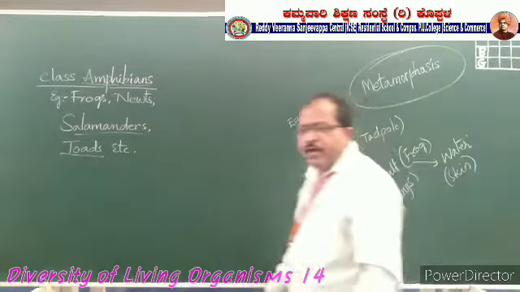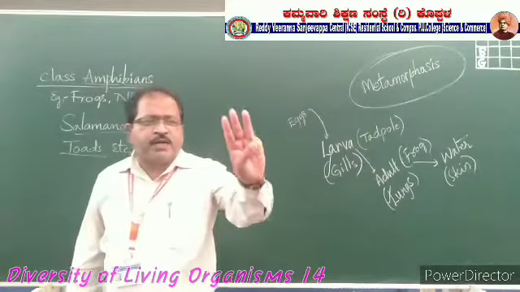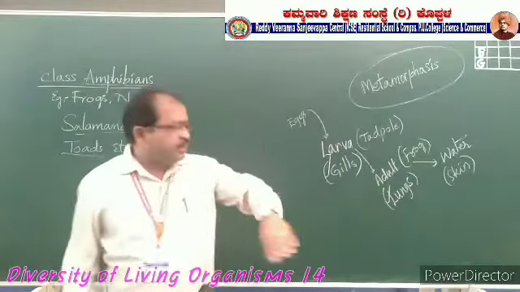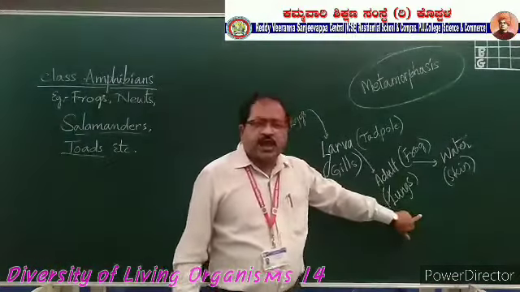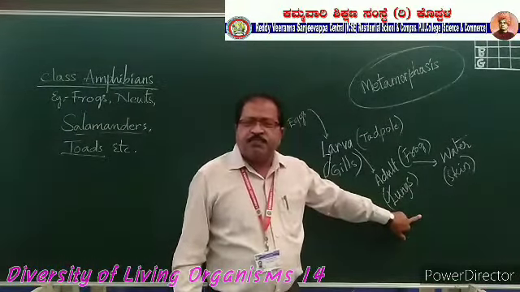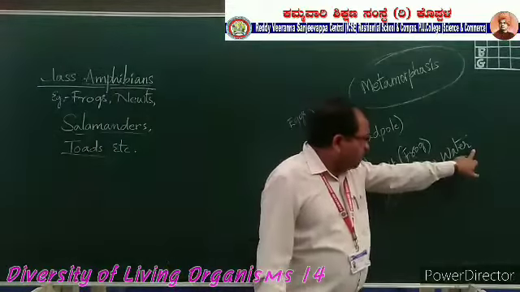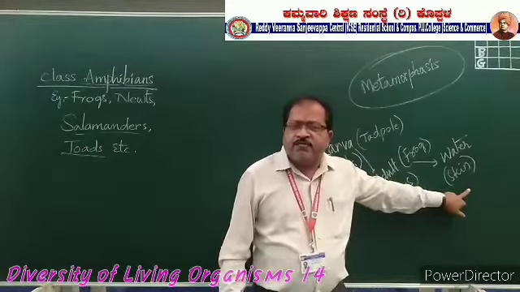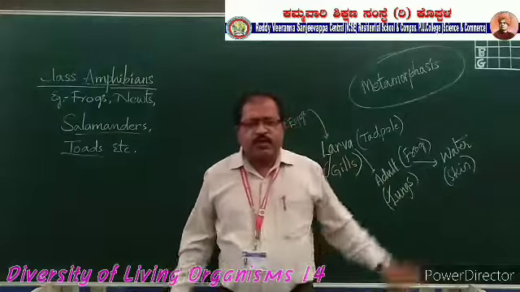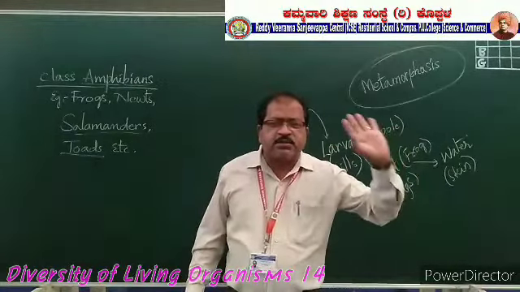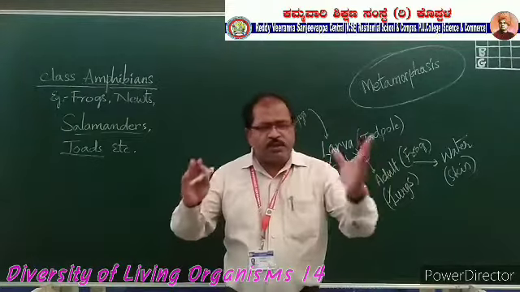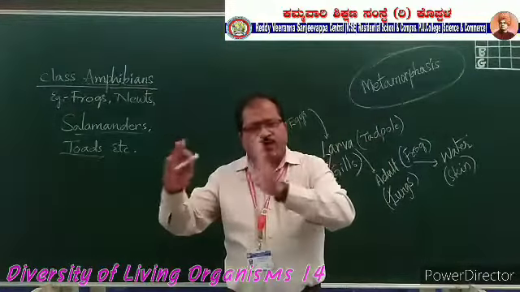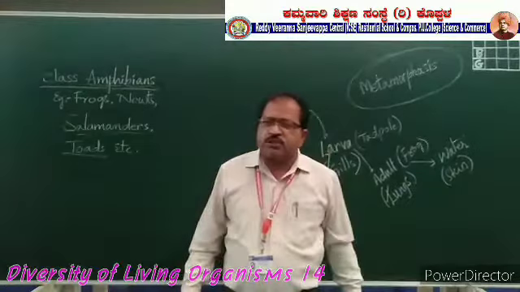So the frog has three respiratory organs: at the larva stage, gills; at the adult stage, lungs when it is on the land; and when it is in the water, it respires with skin. So there are three respiratory organs in the amphibian's body. At a particular stage, they have a particular organ for respiration.